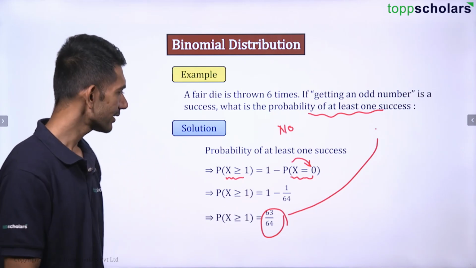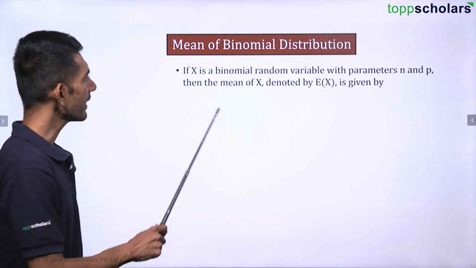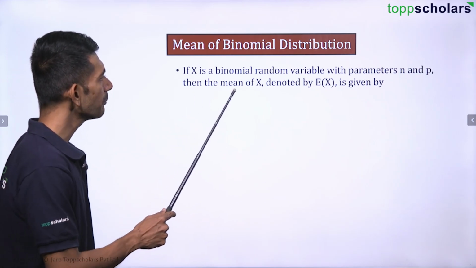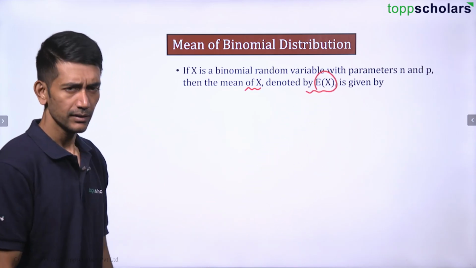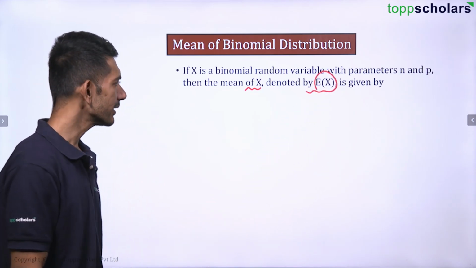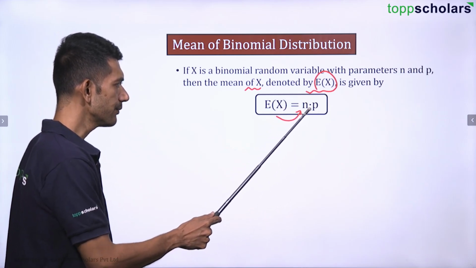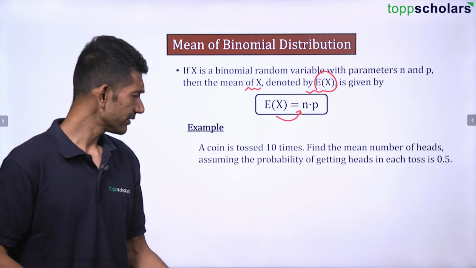Okay, let's continue further. Now let us talk about the mean of the binomial distribution. If x is a binomial random variable with parameters n and p, then the mean of x is denoted by E(x). We have already studied that mean is denoted by E(x), and it is given by E(x) is equal to n dot p, that is n into p. Let us see an example, you will understand this.